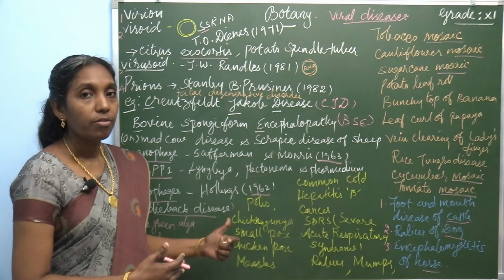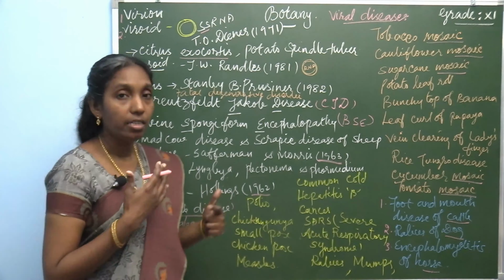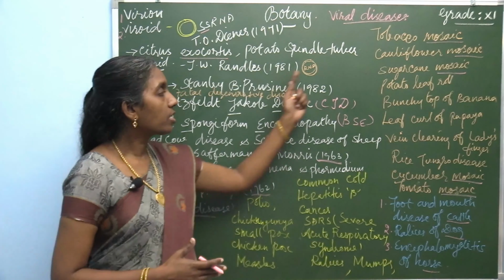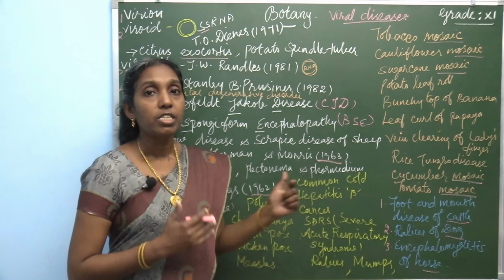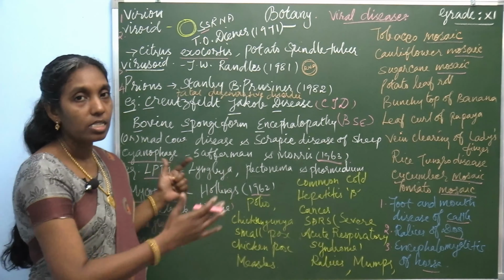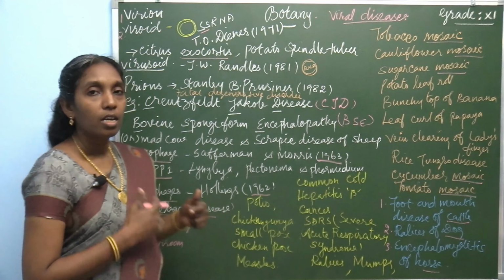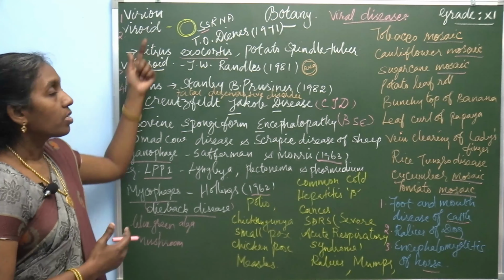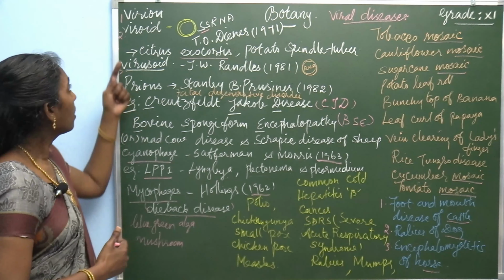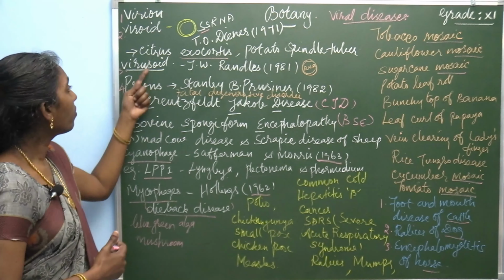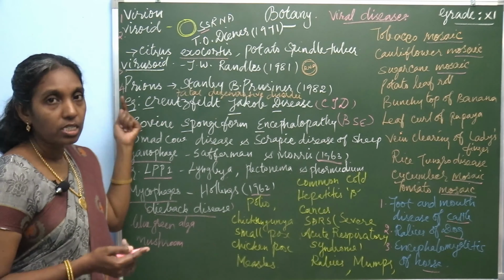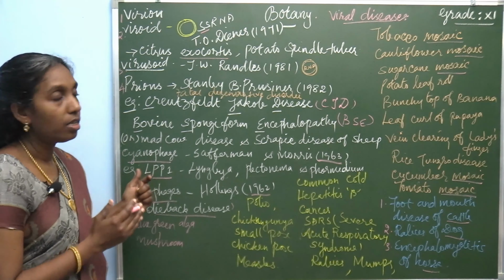So, today we discussed viral diseases. All these disease names must be learned. Let us recall once again. First, learn a few definitions. What are virion, viroid, virusoid and prions? There are 4 definitions you have to learn.